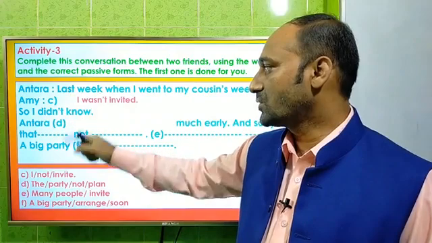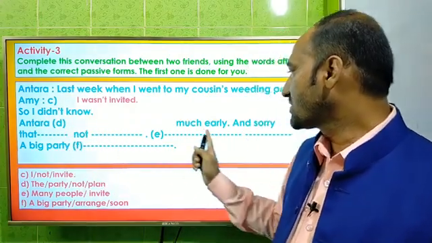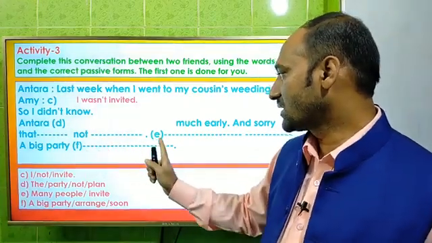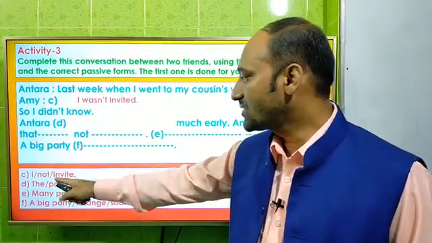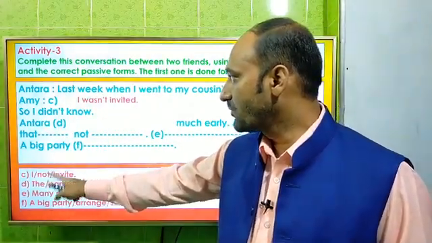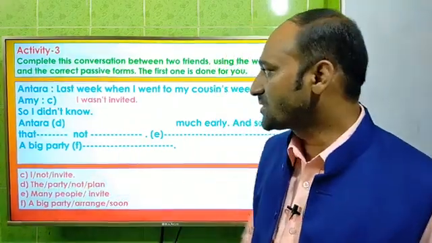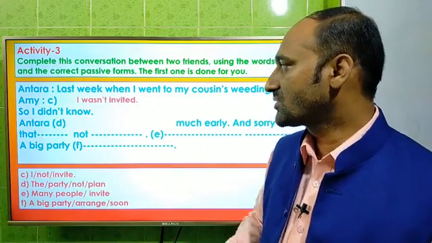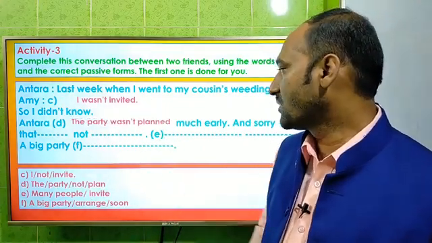So I didn't know. Now Antara says, "Sorry, that was not planned much early," and number E, "a big party." Here the clue for D is, the clue of C was "I was not invited," and the third one is "the party not planned." That means we have to make it in passive form. So the answer will be "the party wasn't planned much early."